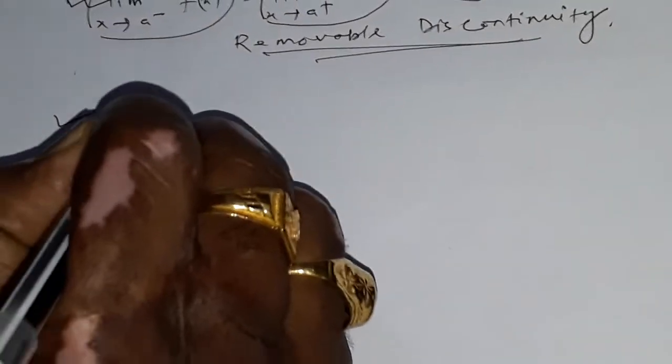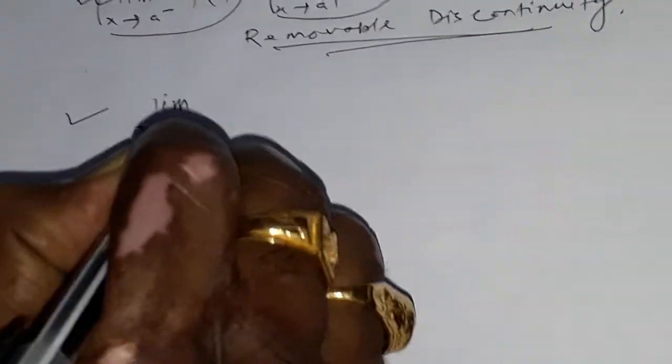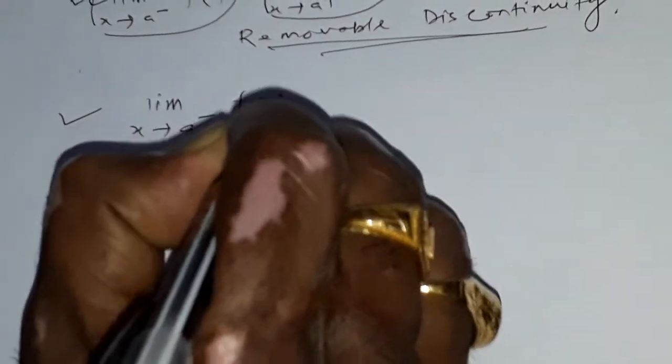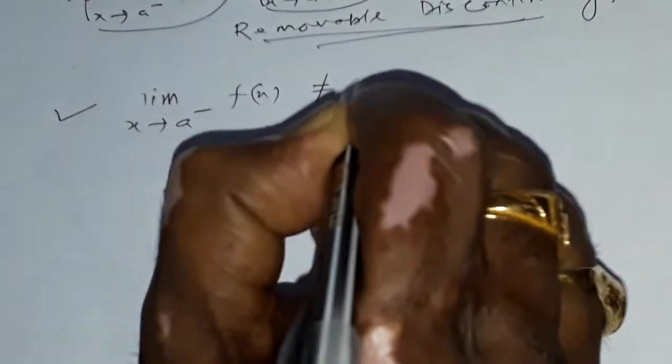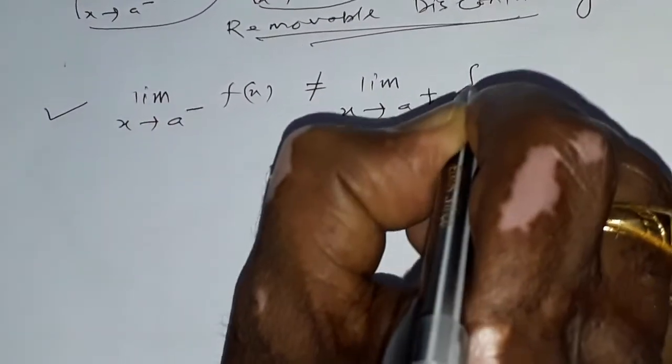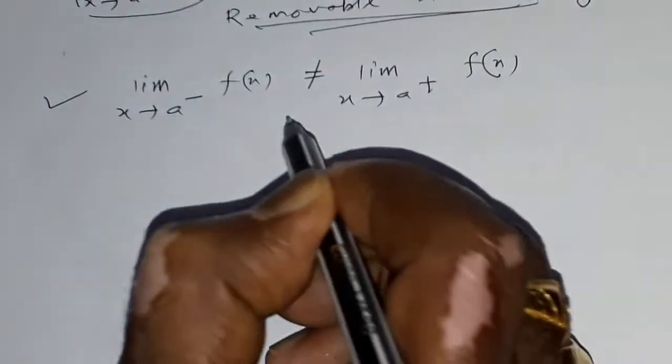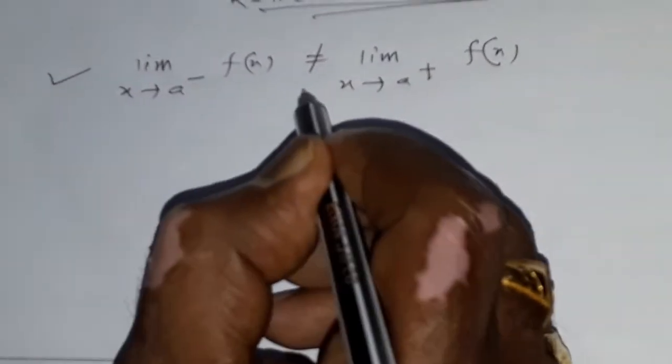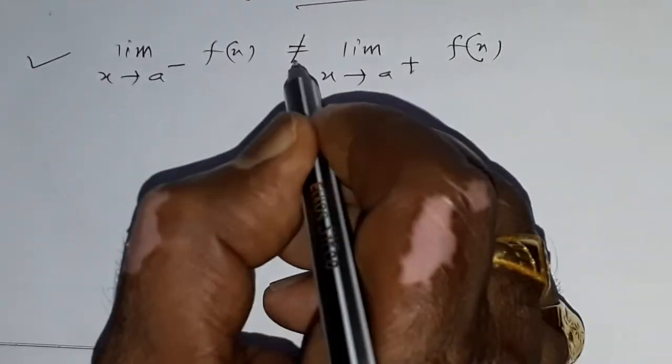Limit x tends to a minus of f(x) is not equal to limit x tends to a plus of f(x). This discontinuity is known as discontinuity of first kind.